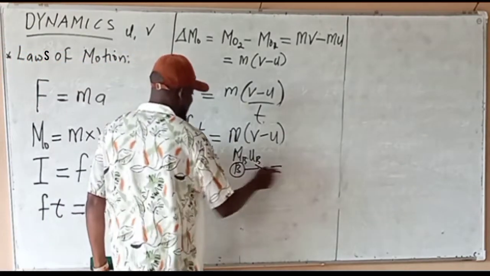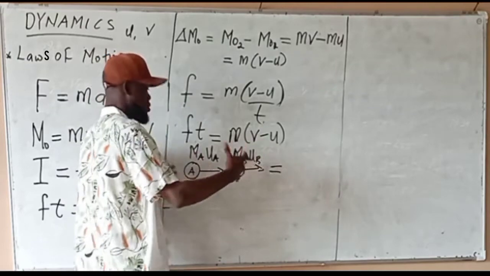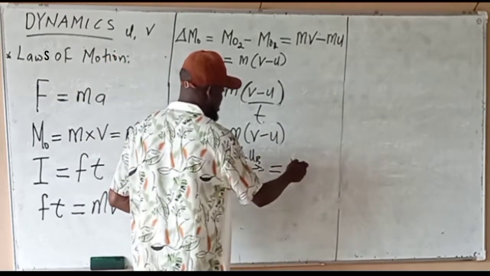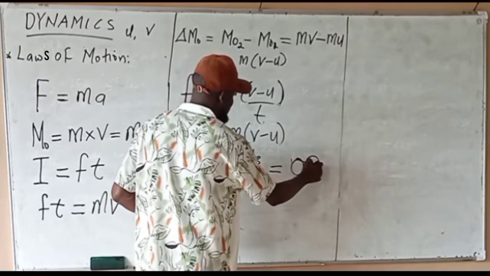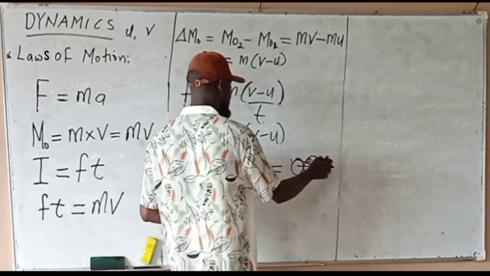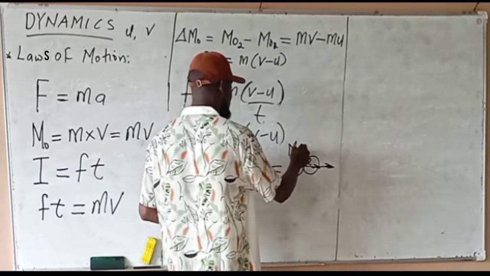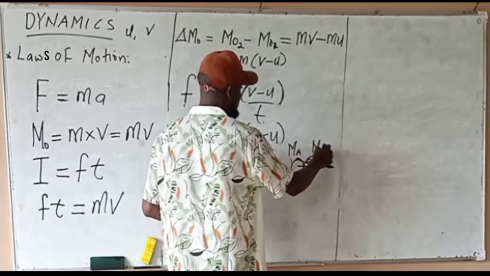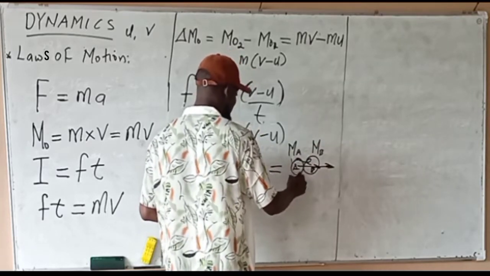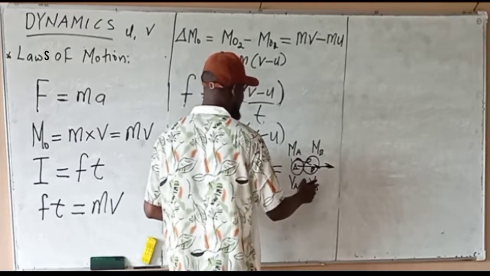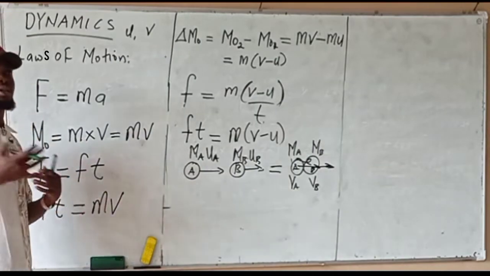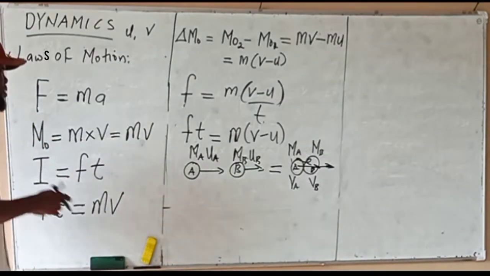Then after they collide with each other, maybe they will be moving together in the same direction. The mass will still be the same, but the velocity may be different, VA and VB, or the velocity may be the same, as the case may be.